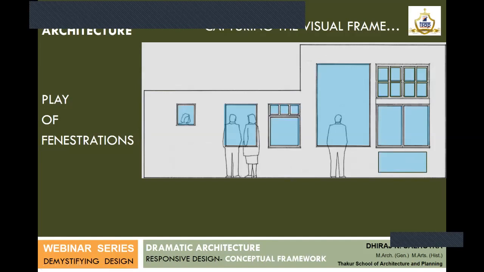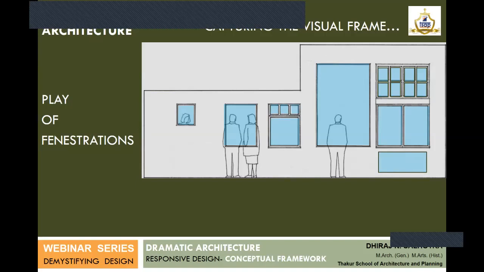In this slide, what I find is the one at the bottom right. The opening at the bottom right is the most important opening, and many times it is missed out in the project. I hope everybody can see the bottom right opening. Providing these openings brings a particular stakeholder into the design, and that stakeholder is no one else but a toddler. So the toddler also has a right to enjoy the view outside.